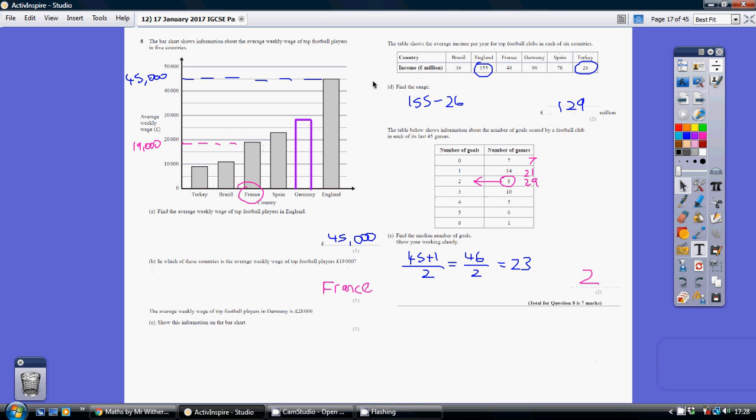Now for part D, we're being asked to find the range of incomes here. Range is just simply biggest take away smallest. So 155 take away 26, that's 129.